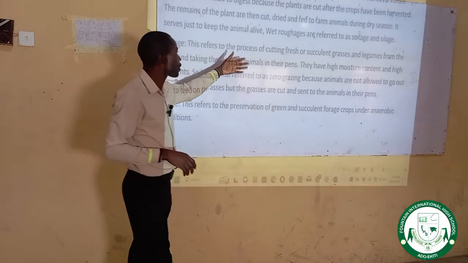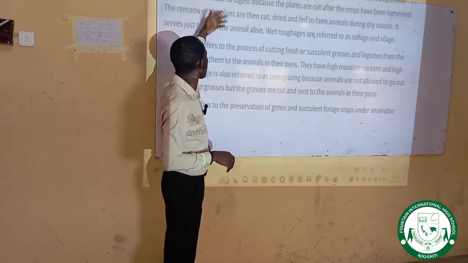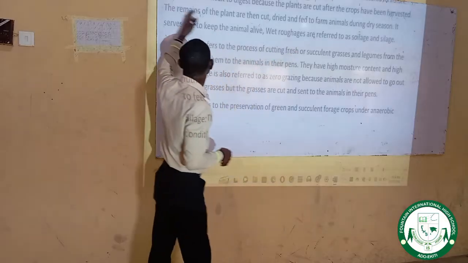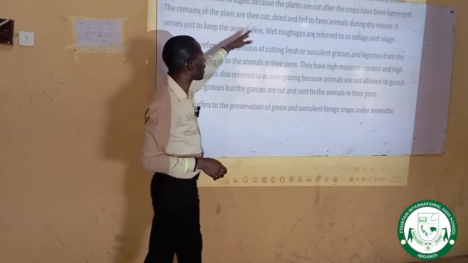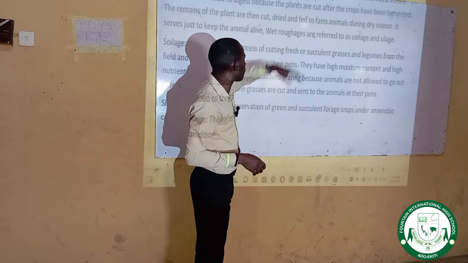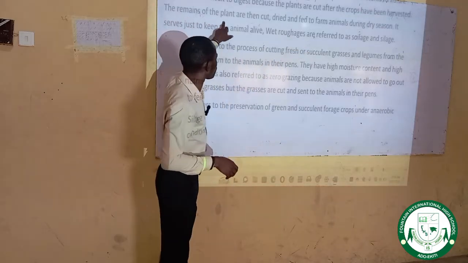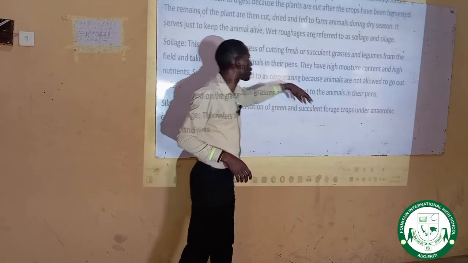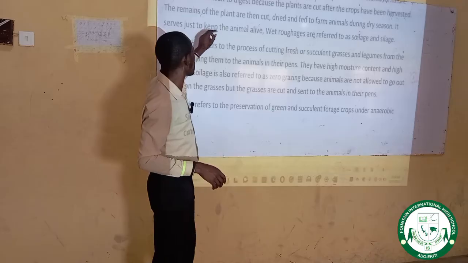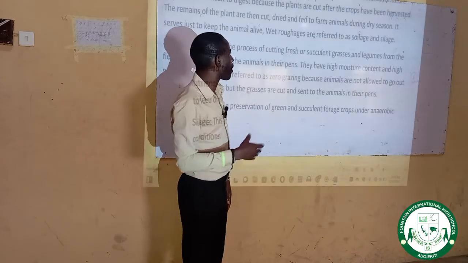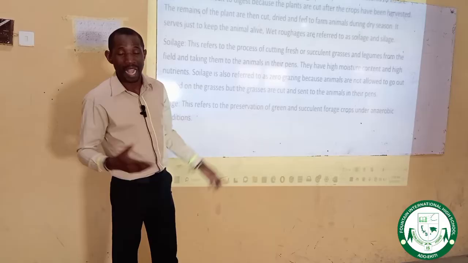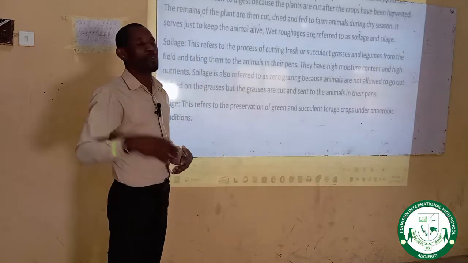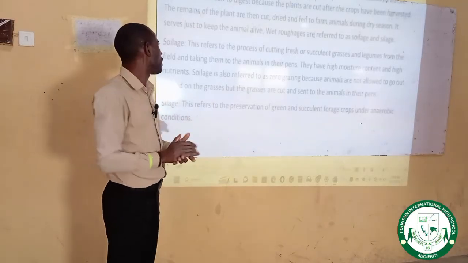Straw is the remains of plants left after the crops have been harvested. They are then dried and fed to farm animals during the dry season, just to keep the animals alive. Roughages are referred to as soilage, silage, and straw. I just explained that earlier. So these are examples of roughages that can be offered to farm animals, and they are not easily digestible.